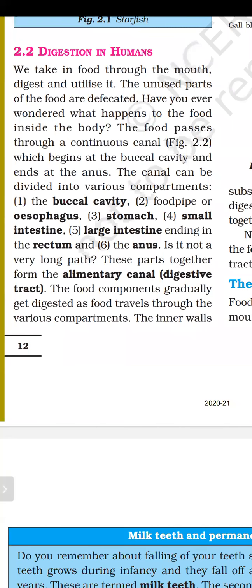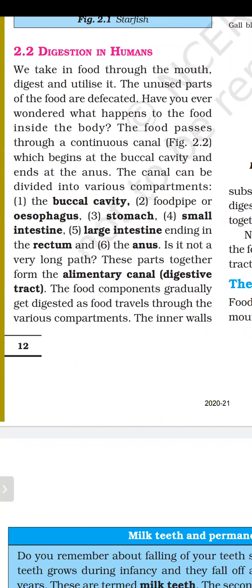So have you ever wondered what happens to the food inside our body? This is a question you can raise. What happens to the food inside our body? We are taking our food. The food passes through a continuous canal, which begins at the buccal cavity and ends at the anus. This is known as the alimentary canal. So this is the definition of the alimentary canal.